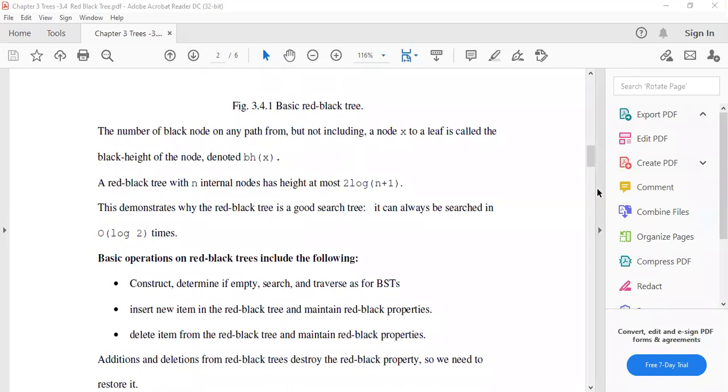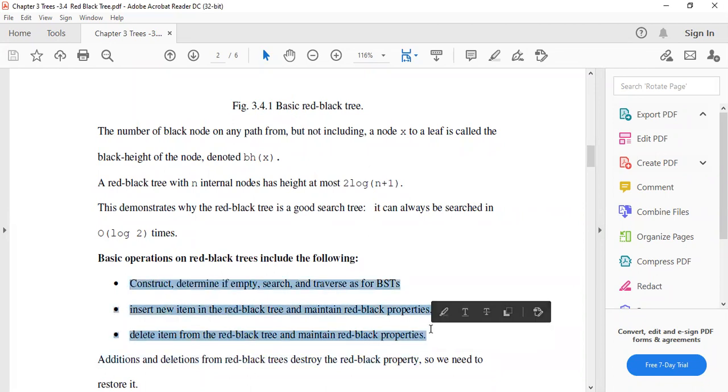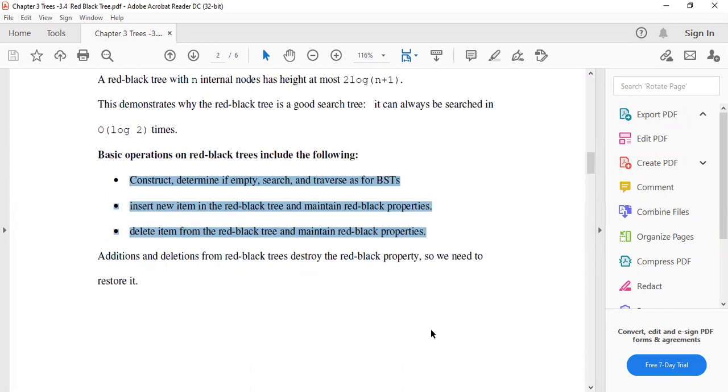Okay, this is something basic with respect to the basic operations on red black trees, including the following. First, construct: define if empty. How to construct the red black tree? First, you have to construct if empty, then search and travel as for a BST, then insert a new item in the red black tree while maintaining the properties of the red black tree, and delete an item while maintaining the properties of the red black tree.